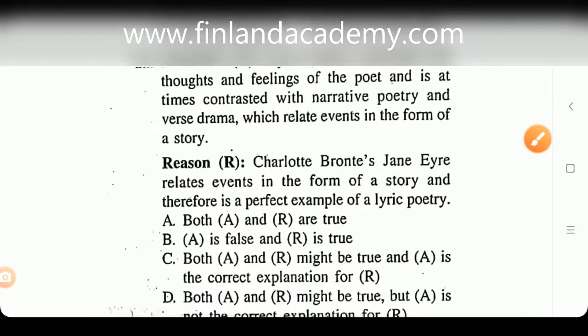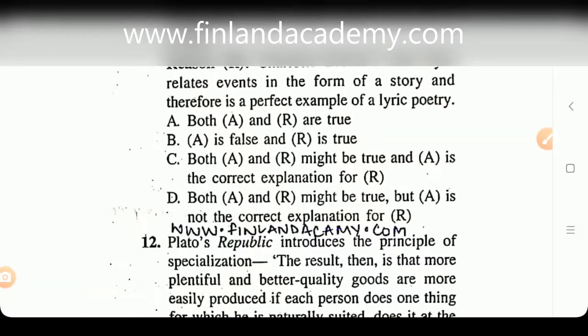Because assertion is just talking about lyrical poetry. Reason also might be true, but they are not in sync with each other, because in the end Bronte's Jane Eyre is a novel. Okay, so they might be true, but that is not the correct explanation for the reason that they have given us. The assertion does not very strongly take in the reason that they have given us about lyric poetry. So D is going to be the correct answer. That is, they might be true in their own places, but that's not the correct explanation for the reason that they have given us, right?